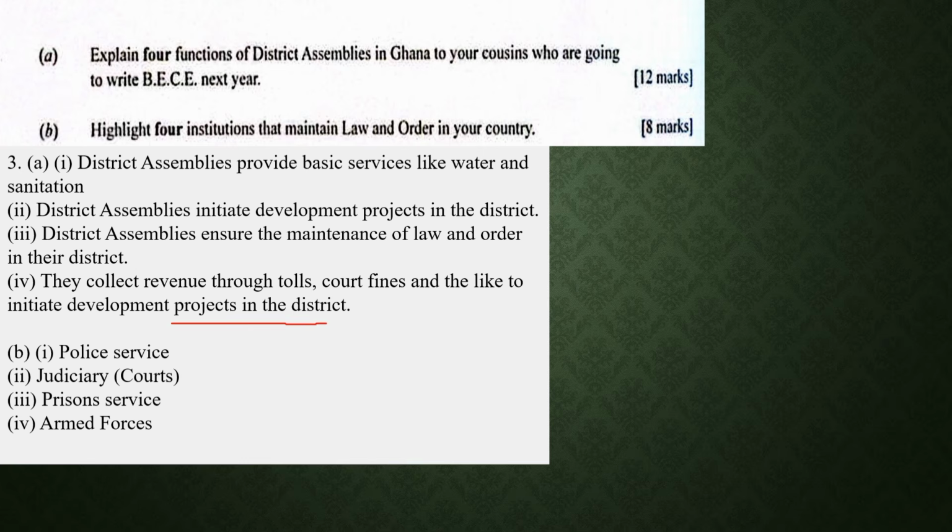So 3B says we should highlight 4 institutions that can maintain law and order in our country. So we have the police service, we have the judicial service or the court, the prison service, and we have the armed forces.